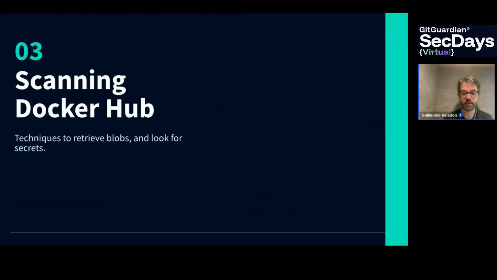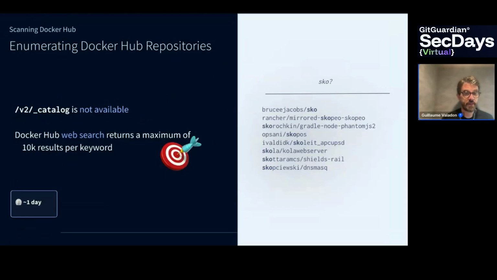That's really simple. Scanning for secrets in DockerHub is a bit different. Why? Because the catalog endpoint is not available, and that's a big issue because at first it seems that we have no way to get images.